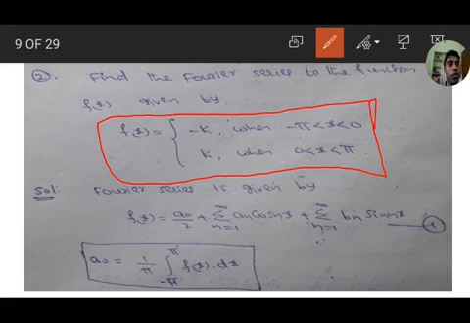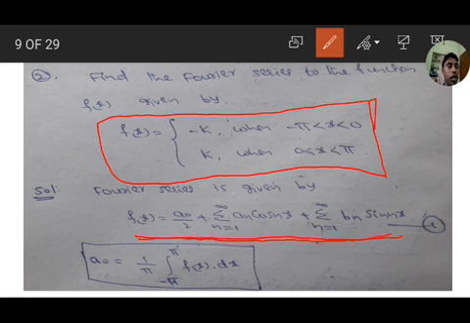Fourier series is given by f of x equal to a naught by 2 plus sigma n equal to 1 to infinity an into cos nx plus sigma n equal to 1 to infinity bn into sin nx. Okay, it is the Fourier series.